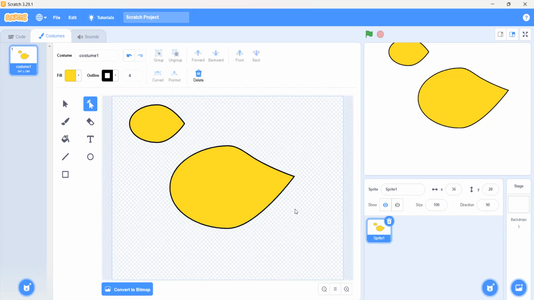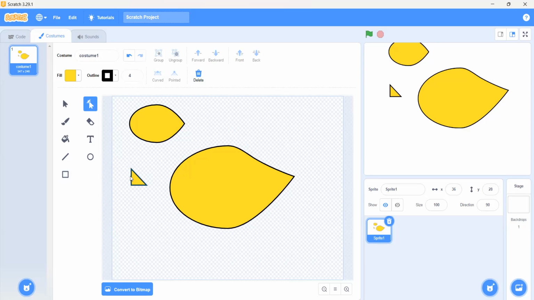Yes, that's fine. Now what we have to do is make a beak. Which tool should we use? The line tool. Or if we draw a square here, then we use the reshaping tool, press on the corner button and delete it. It will be a triangle.